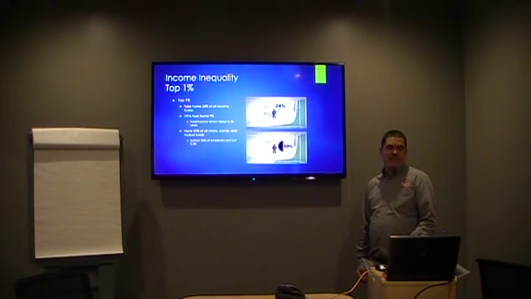In 1976, the top 1% of the people took home 9% of all the income. And today, that figure has risen to 24%. In 30 years, that number has almost tripled.